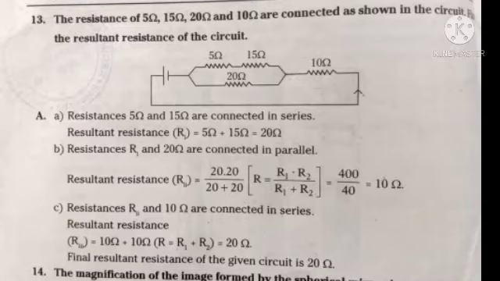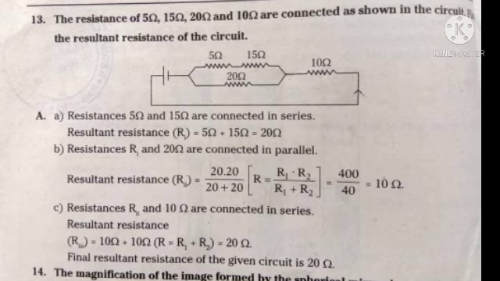Then second one, resistance R1 and resistance 20 ohms are connected in parallel. Parallel connection means all positive terminals are together and all negative terminals are together. In parallel connection, resultant resistance R equivalent equals 1 by R1 plus 1 by R2, that gives 400 by 40 ohms, that equals 10 ohms.